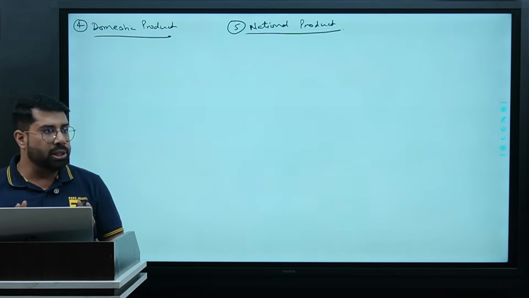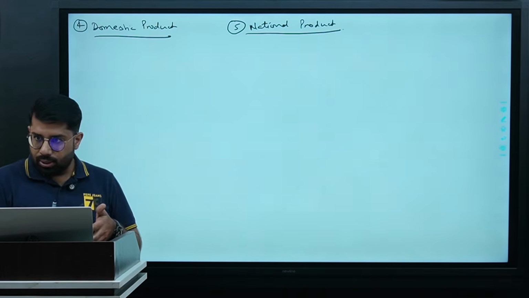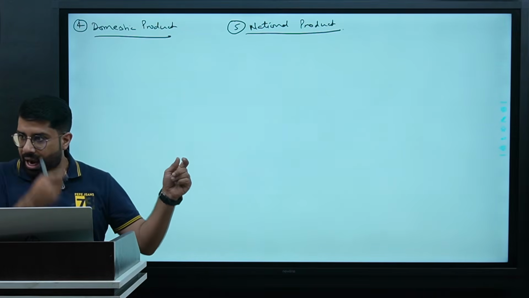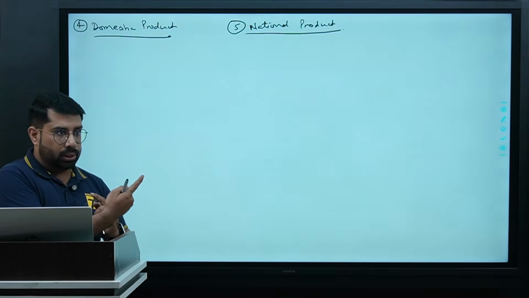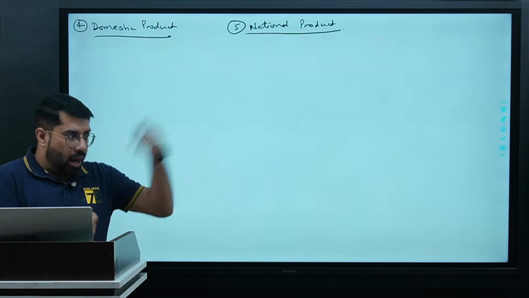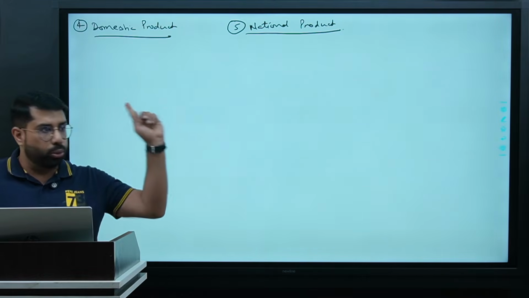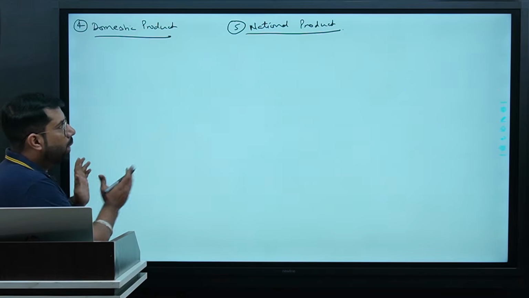It means Indians go abroad, work there, earn money there, and bring that money back to India with us. And vice versa, foreigners come here, work here, earn money here, and take that money with them to their home country. On this basis, we will understand domestic product and national product.